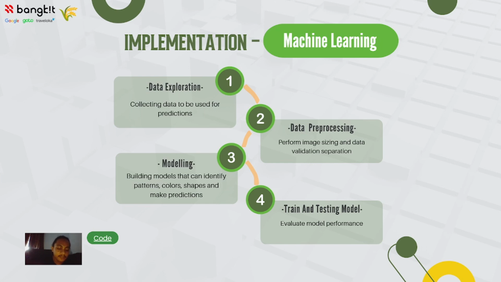Modeling phase. In this phase, the model is trained to recognize pattern, color, and shape from the image data. The model learns unique features such as leaf shape, color variation, or disease damage pattern, so it can predict whether that plant is healthy or diseased.